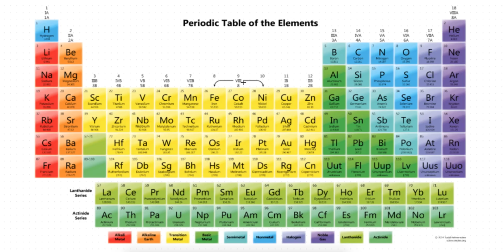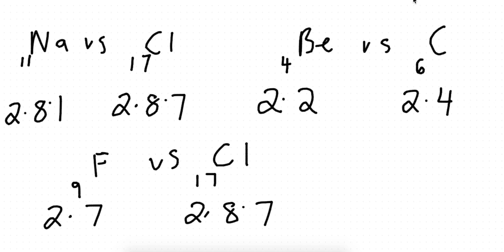Yes, fluorine is in period 2, chlorine is in period 3. So that's it, guys. You now know how to explain why an element is in a certain period and why it is in a certain group.